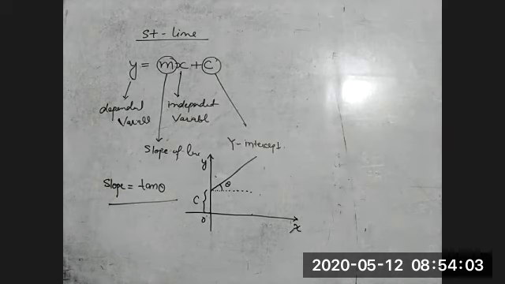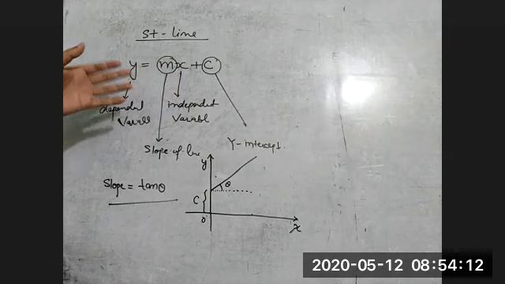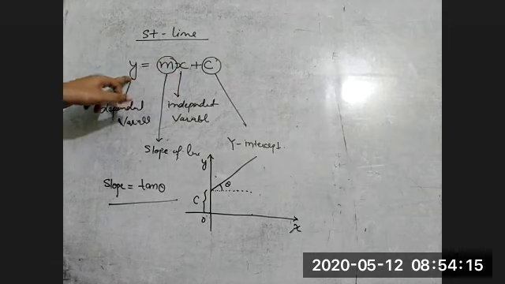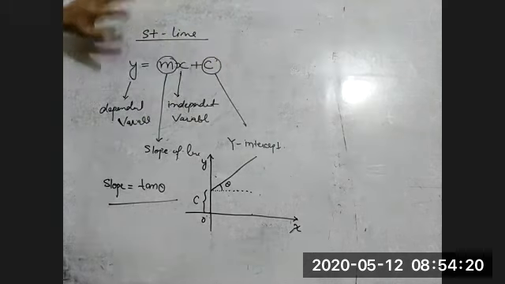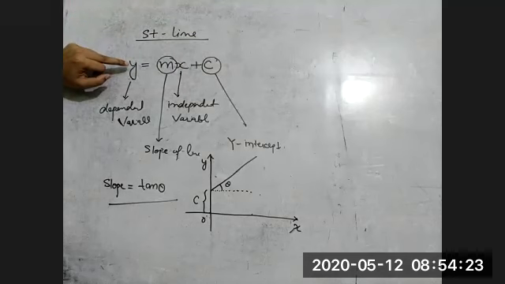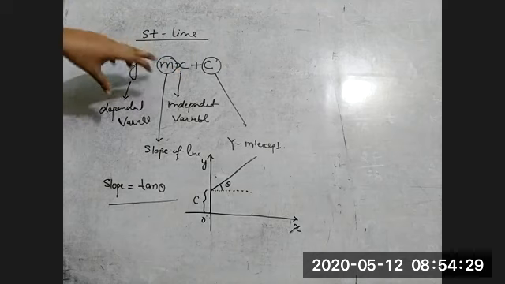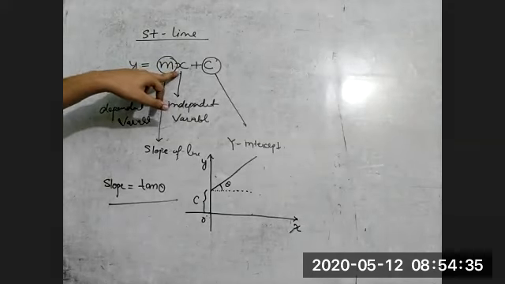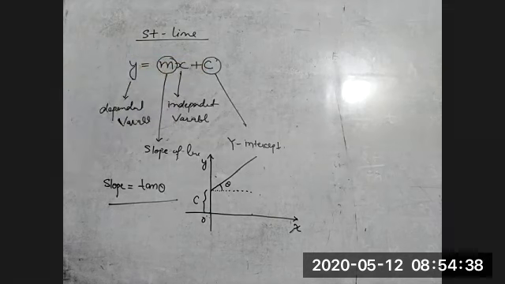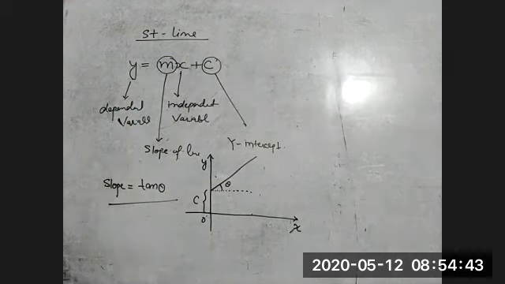Whenever you see y is equal to mx plus c, this is an equation. Also, you can say y is a function of x, meaning mx plus c. We are taking some constant values and some variable value, that is y. So we can say y is a function of x, because y is depending on x. The value of y can change when you change the value of x. M and c are constant quantities, so they will be provided in the question, but x you can take any. That's why this equation is also called a function.